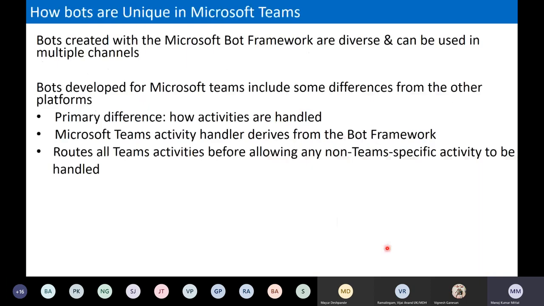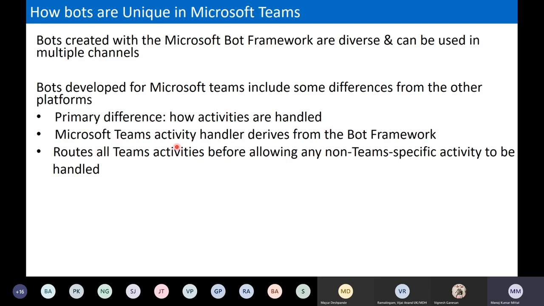So now we have talked about the different types of conversation scopes we can use in a Microsoft Teams bot. But how does it make it unique here? Bots created within the Microsoft Bot Framework are very diverse and can be used in multiple channels, groups, and one-to-one personal conversations. So bots include some different platforms, and what makes it different is primarily how the activity is handled. The way of handling the activity is totally different from how the Bot Framework handles it.